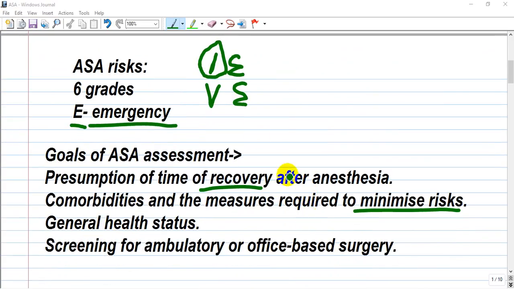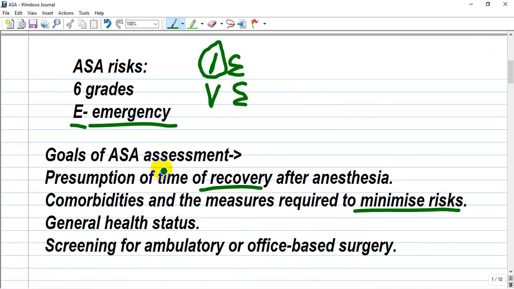We know the classification has 6 grades, and one letter that is placed after the grade is E for emergency. Any of the grades can have an emergency, like an appendectomy or any other procedure that will have corresponding risks.